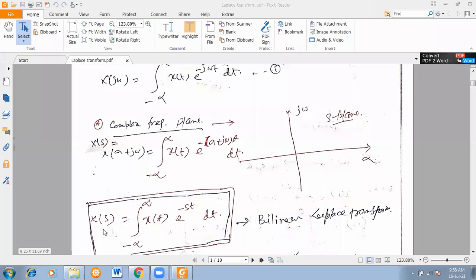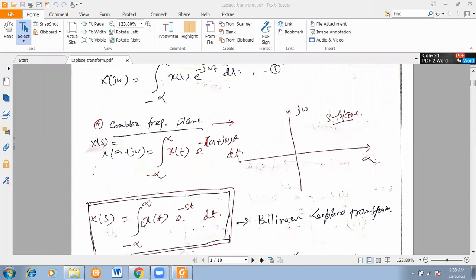So now we are in the S domain. Previously, in the case of the Fourier transform, we were in the frequency domain, that is only the complex domain. But here we are writing the S domain, meaning sigma plus j omega. That is the S plane here. The real part is there, the j omega part is there. So that is the main formula.